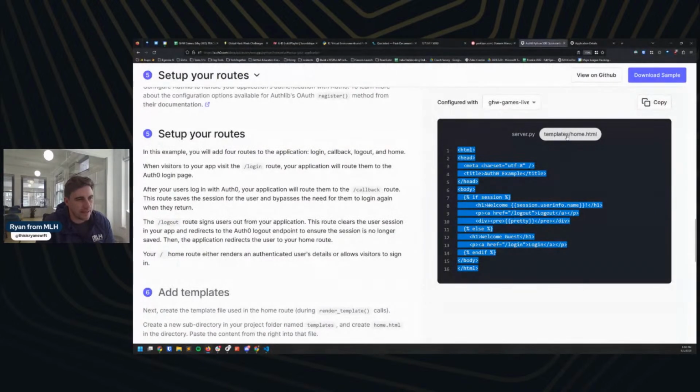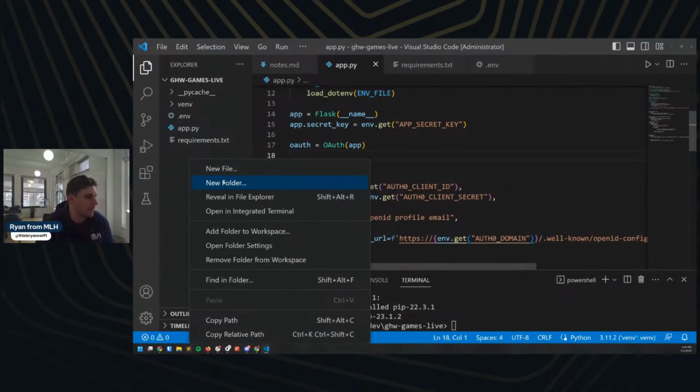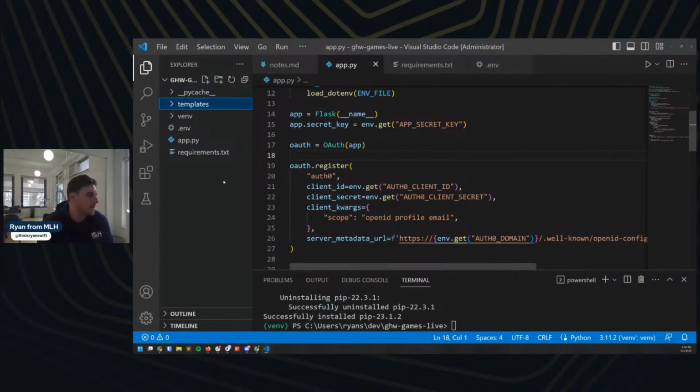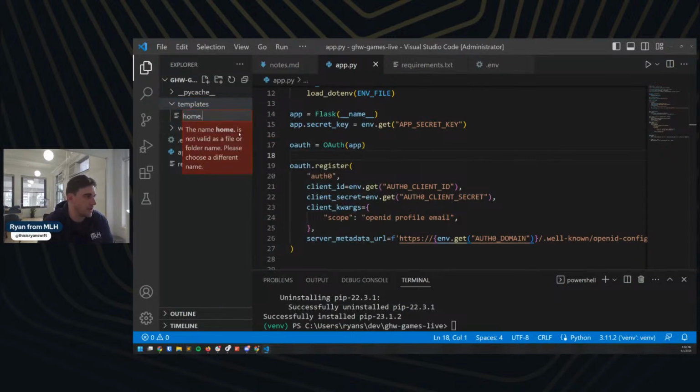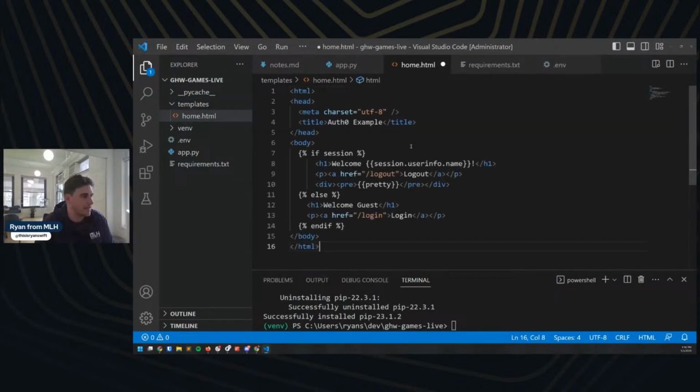And let's grab their home.html as well. And they put this in templates/home. So we're going to make a new folder. We're going to call it templates. Great. And then we're going to make a new file. And we're going to call this home.html. We're going to paste this in. Cool. This is good. Welcome, GHW hackers, we'll say, just to be a little bit more unique. Great. And we'll go back to our app.